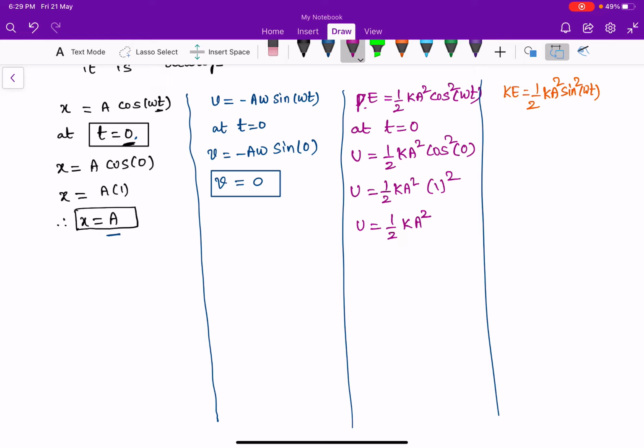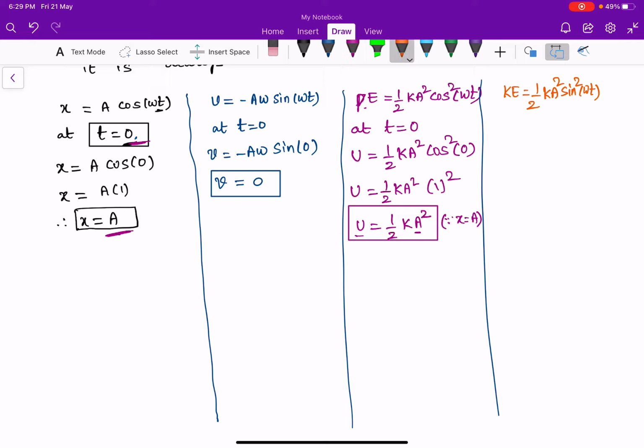We know potential energy is half k x square, and since at t equal to 0, x equal to a, we have got the expression for potential energy as half k a square.